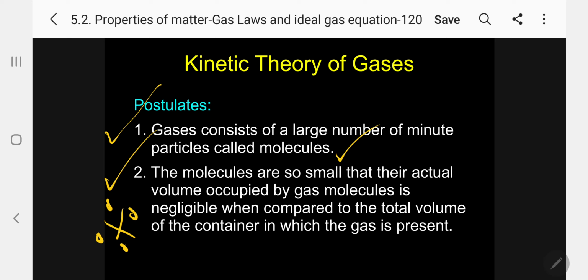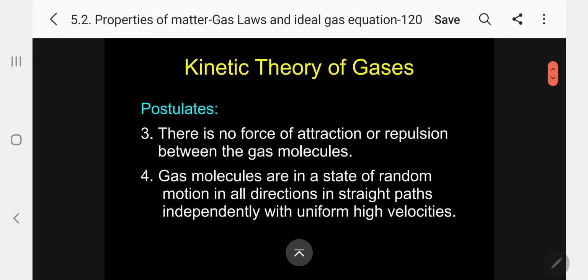Okay, 3rd postulate. There is no force of attraction or repulsion between gas molecules. Kindly follow, my dear students. Actually, even though this is the postulate of the kinetic theory of gases, the reality is different. In the beginning itself, we discussed that 3 forces are operating. The general term is van der Waals force. Anyhow, this is according to the postulate proposed by the kinetic theory of gases.